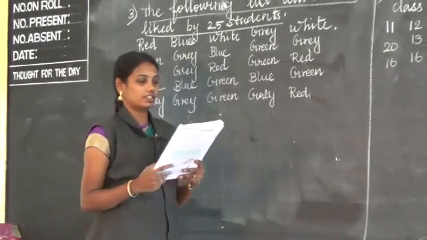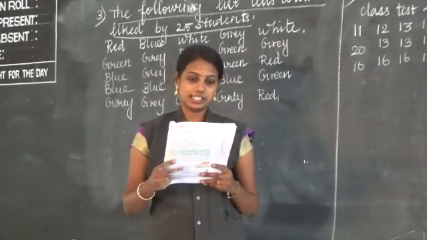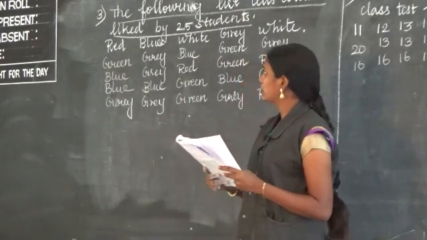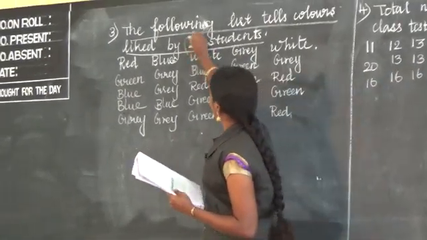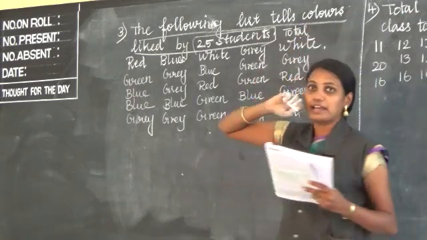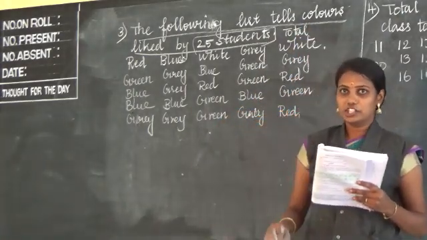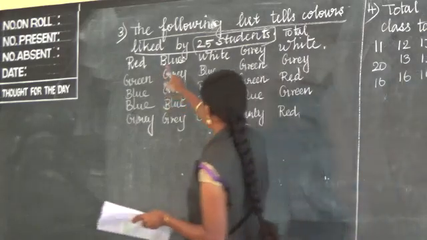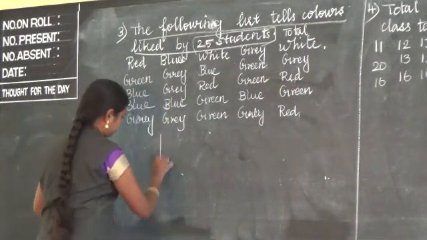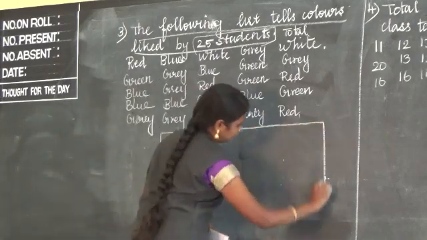We are going to see question number 3. Listen to me. The following list tells the colors liked by 25 students. 25 students is the total. Here the colors are given, so total is 25. We are going to make a table. Draw a table.